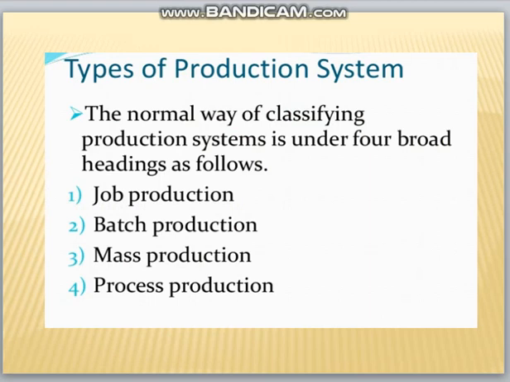So basically, a production system consists of three basic components. The first one is input, second one is conversion, third one is process output. Input is where various raw materials, man, machine, everything we decide and include for our production. That is input, or what all the inputs we are giving for production is called input.